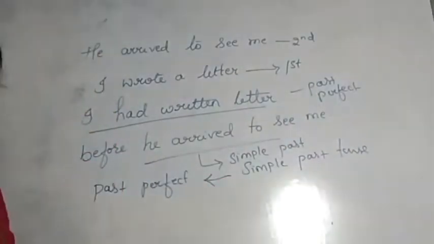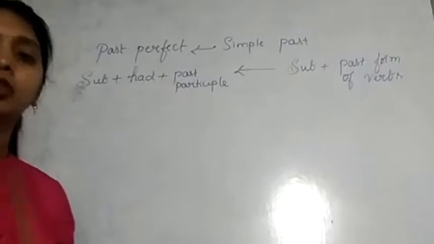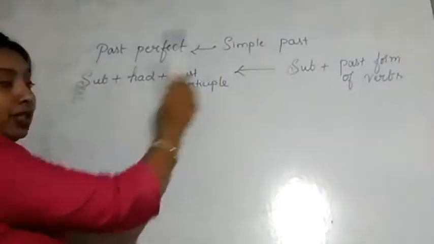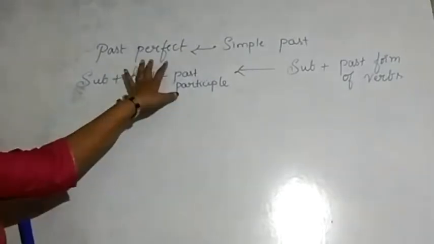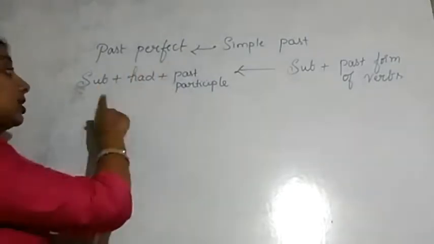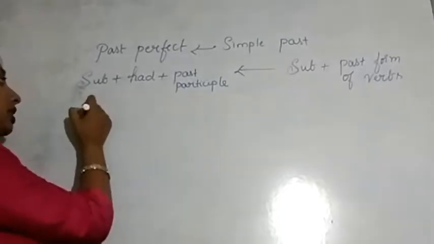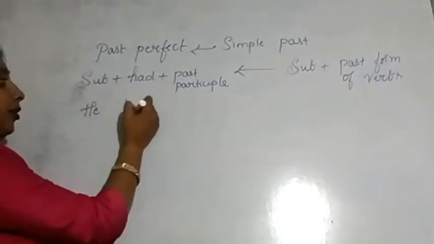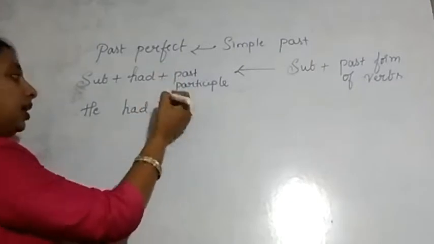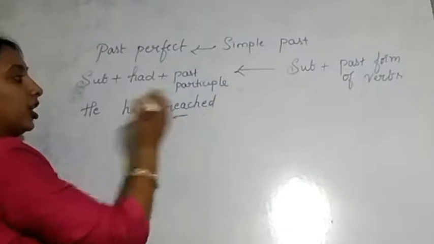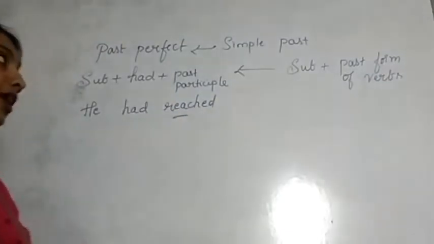Did you understand this? Now understand the structure. First, we have to use past perfect before simple past tense. Past perfect tense, how to make the sentence? Subject plus had plus past participle. Means subject, he had, I'll write down, past participle: he had reached. Reach is a verb, reached is a past participle.